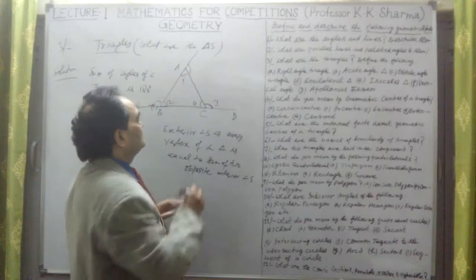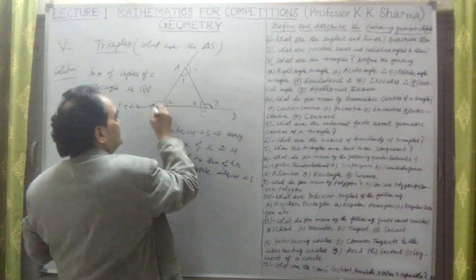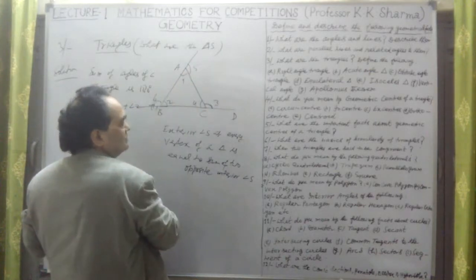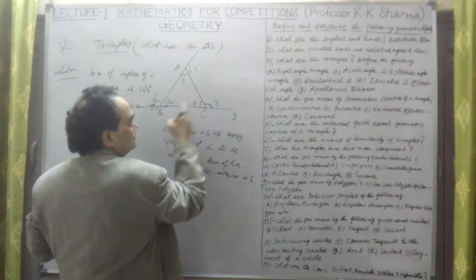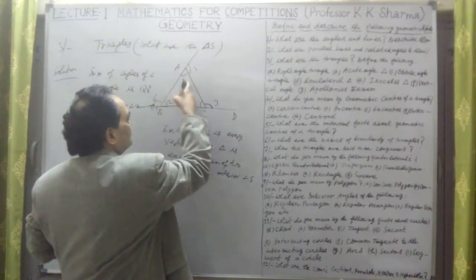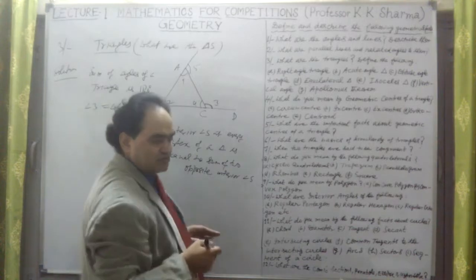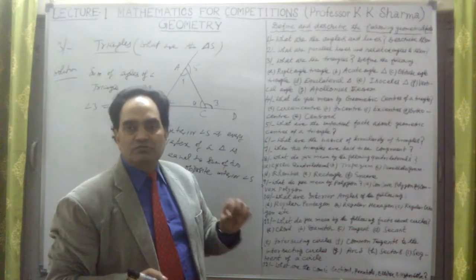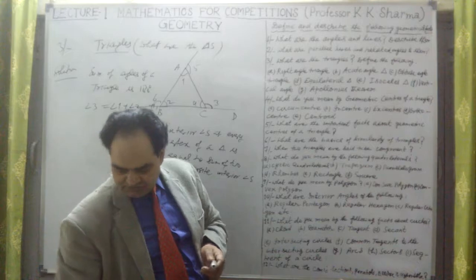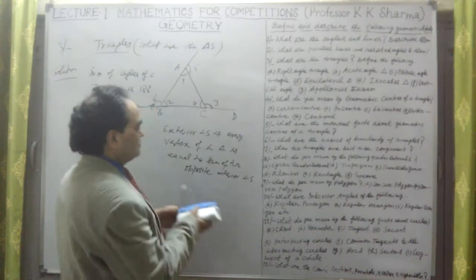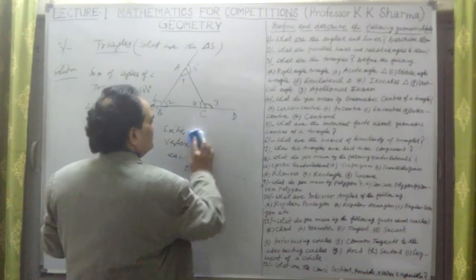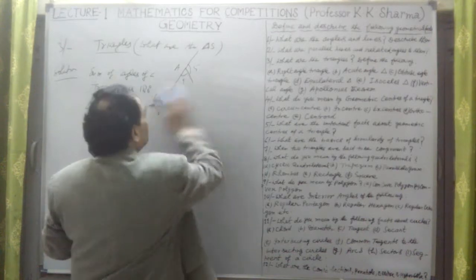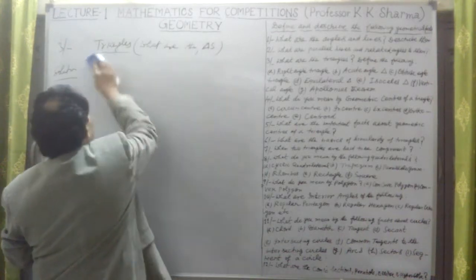Suppose I take this as angle 5, and this is angle 6 here. Angle 5 is equal to angle 2 plus angle 4. Angle 6 is equal to angle 1 plus angle 4. In this way, the exterior angle of a triangle is equal to the sum of the two opposite interior angles. This is the fact which we have to know about a triangle, so exterior angles and all these.